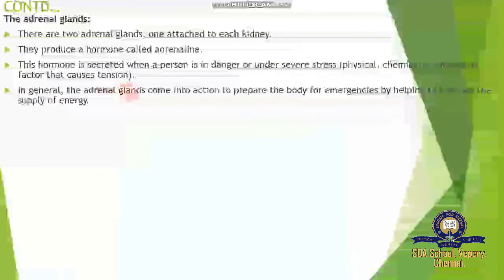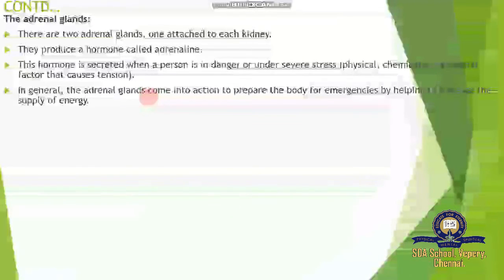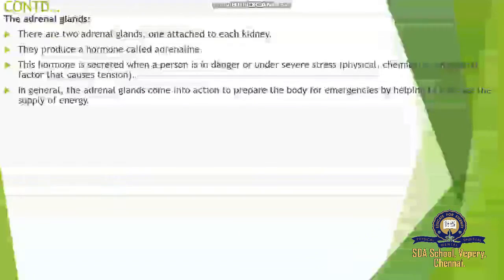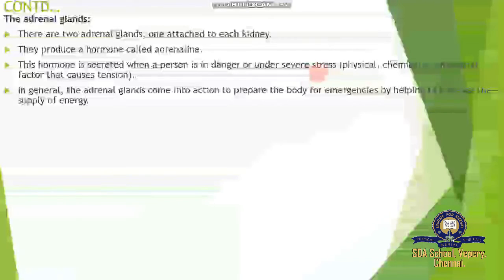In general, the adrenal glands come into action to prepare the body for emergency by helping to increase the supply of energy. Whenever this hormone is present in our bloodstream, immediately glucagon hormone produces a lot of glucose because of the requirement of energy. The energy level is low, but the conditions are an emergency. Suppose our body faces any danger or critical condition or severe stress, what happens? The blood sugar level will be raised, because our body faces some emergency and critical action.